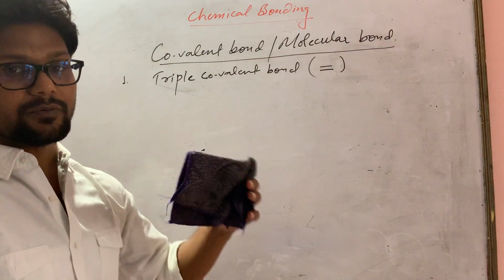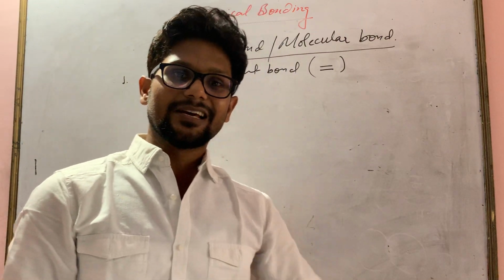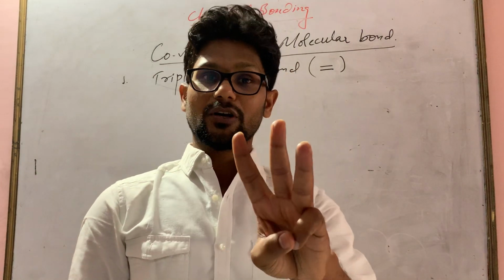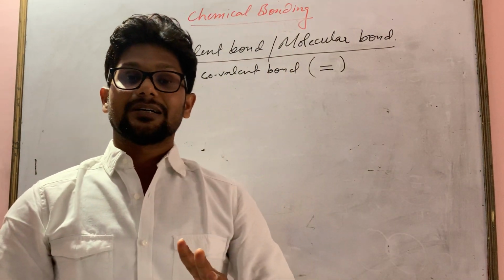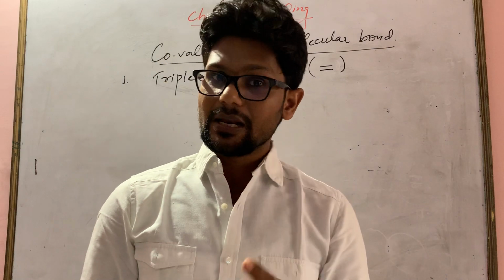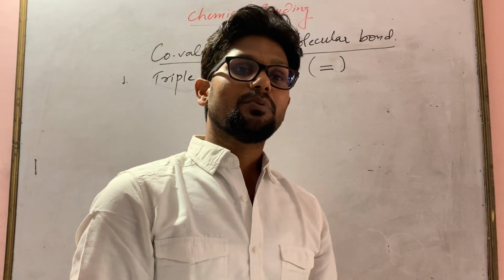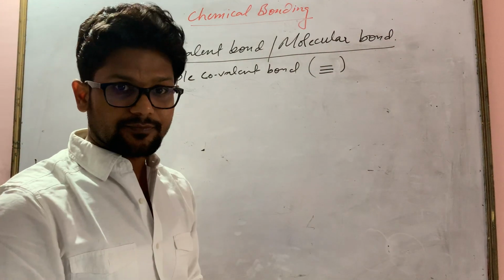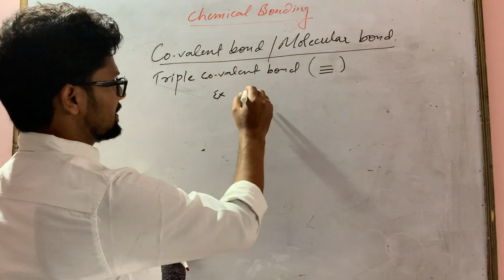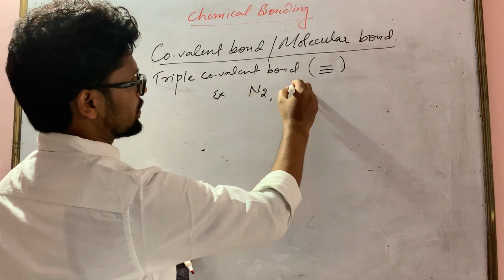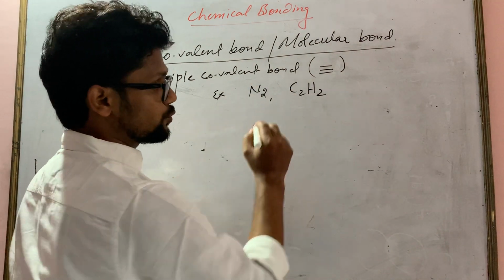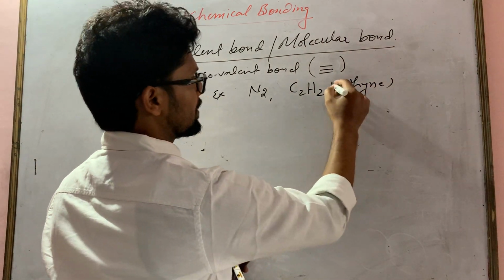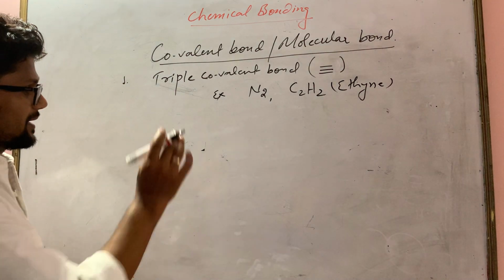Triple covalent bond, what will be the definition? Same definition. If the bond is formed by sharing of 3 pairs of electrons between combining atoms in a molecule, that is called triple covalent bond, and it is denoted by a triple dash. Examples: nitrogen, N2. Another example is C2H2. Its name is ethyne. I'm going to explain only one example.